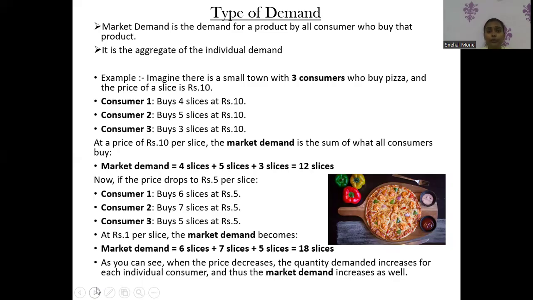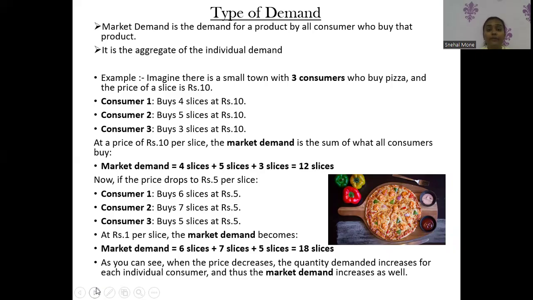Now, if the price drops from 10 rupees to 5, consumer 1 will buy 6 slices instead of 4. Consumer 2 will buy 7 slices instead of 5. Consumer 3 will buy 5 slices instead of 3, because the price dropped from 10 to 5. At the new price per slice, the market demand is equal to 6 slices plus 7 slices plus 5 slices, which is equal to 18 slices.